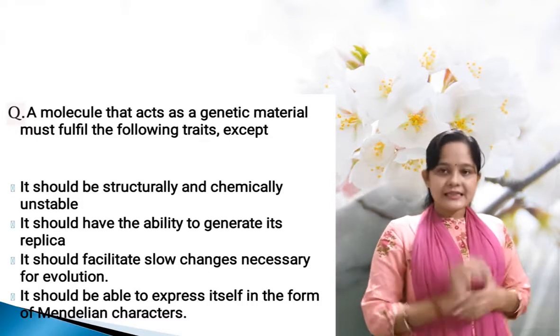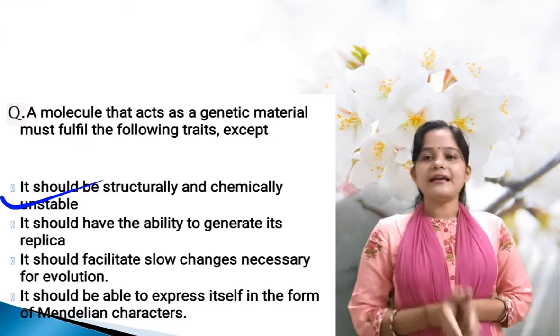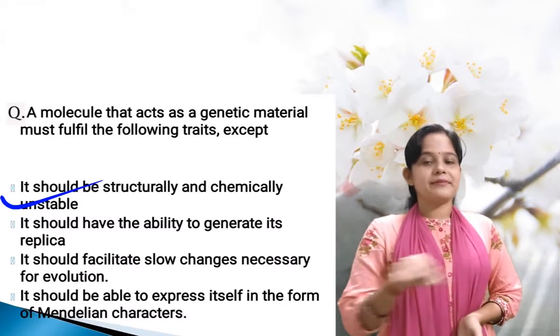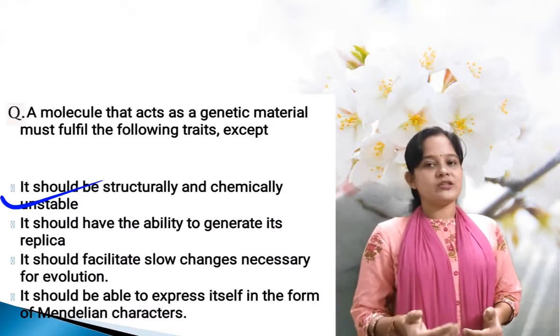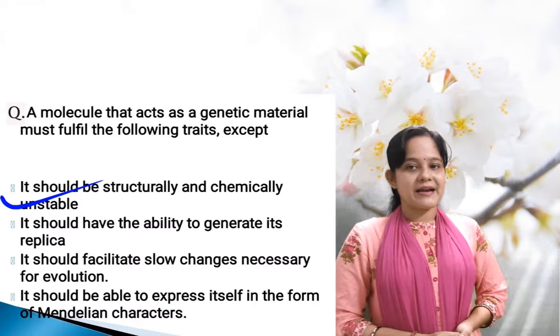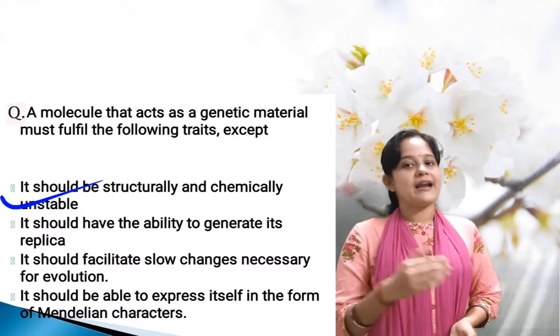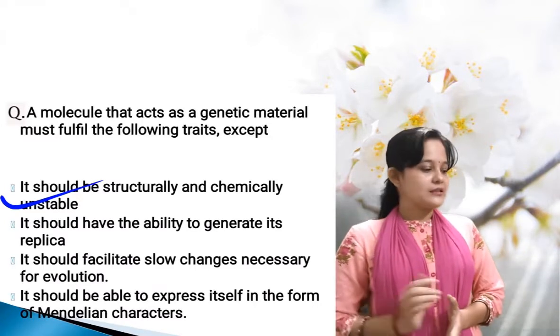The molecule that acts as a genetic material must fulfill the following traits except. Here it is except. So the answer is it should be structurally and chemically unstable. The unstable is totally wrong. If it is stable, replication will be accurate and it helps to transfer the genetic material from one generation to another generation. So option A is the correct one.